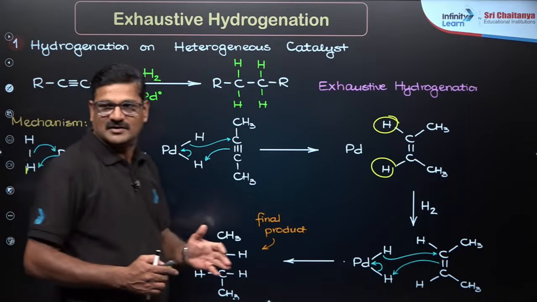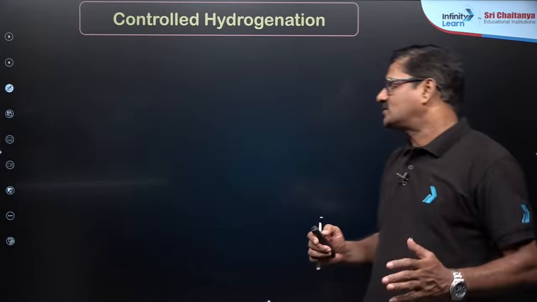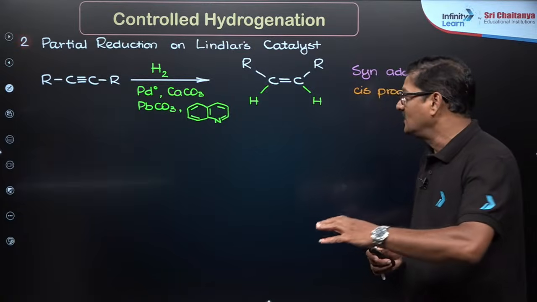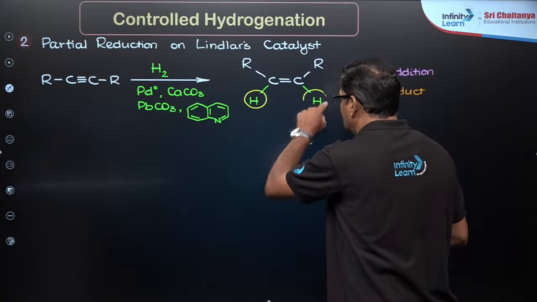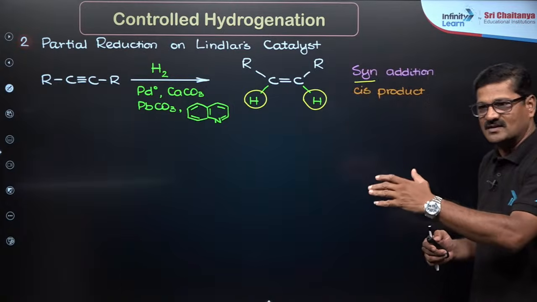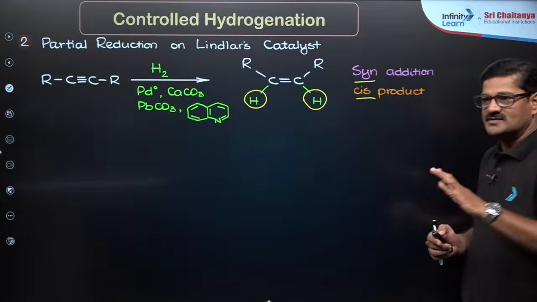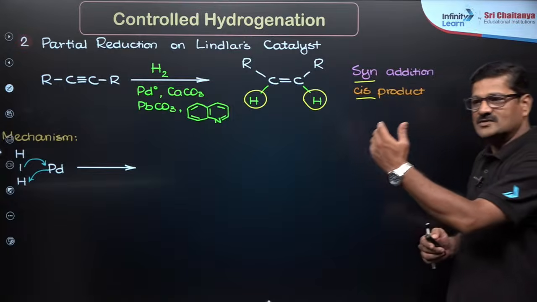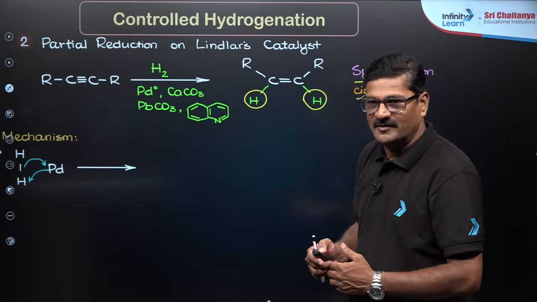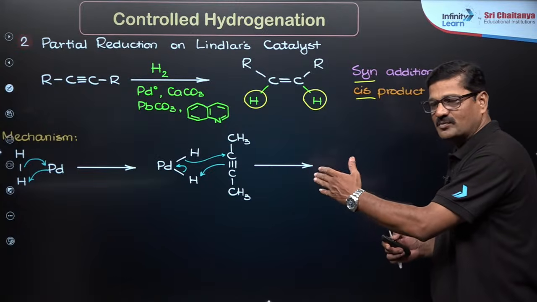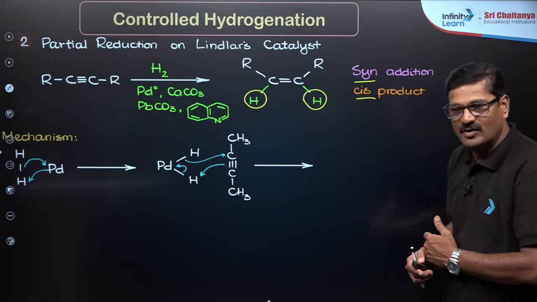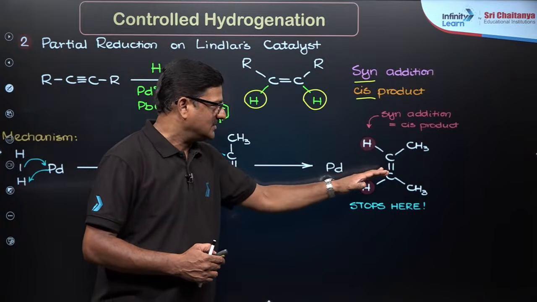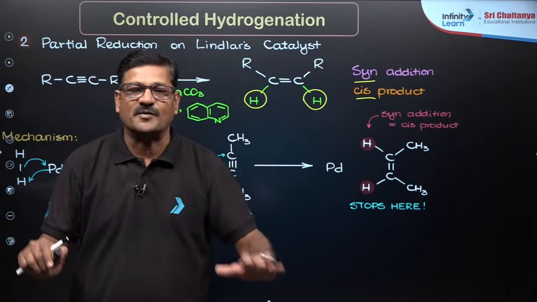Now let us talk about the controlled hydrogenation. In this controlled hydrogenation, you can see partial reduction. As I said, it is a partial reduction. Two hydrogens are added on one side, so it is a syn addition. As a result of the syn addition, you are going to get a cis product. How is it going to give a cis product? The same way, hydrogen is going to adsorb on the surface of the palladium, so that the hydrogenated palladium is going to attack the alkyne triple bond, so that you are going to get the syn addition product, and the reaction stops here.